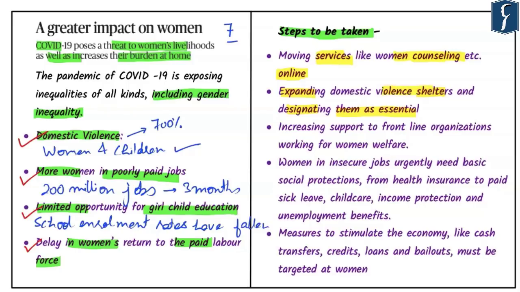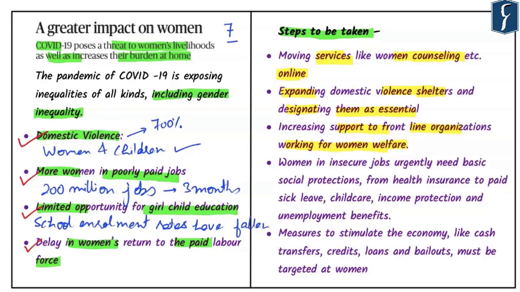Third is increasing support to the frontline organizations working for women. If we see the current context, the focus is primarily on healthcare. At the same time, the kind of issues women and children are facing cannot be neglected in the long run, and hence we need to increase the support of frontline organizations working for women's welfare.